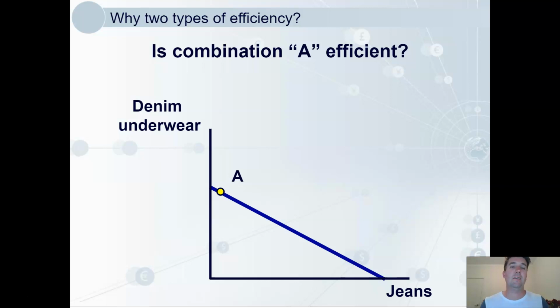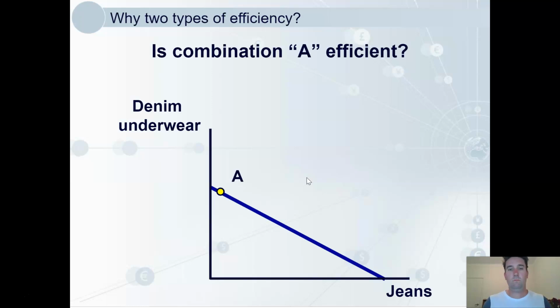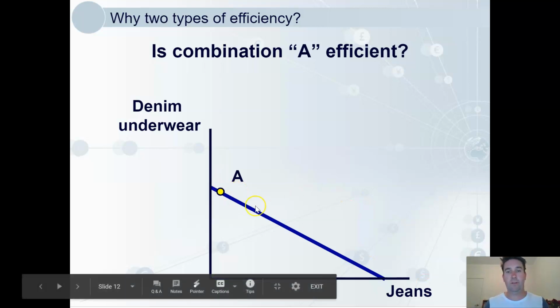Is combination A efficient? Combination A is definitely productively efficient as it occurs on the PPC. We know that's efficient. However, it's highly unlikely that society would prefer more denim underwear than jeans. Unless I'm just too old to know what's cool anymore.